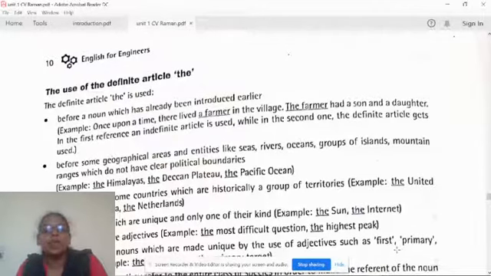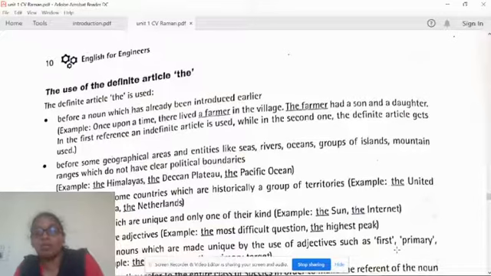Once upon a time, there lived a farmer in the village. The farmer had a son and a daughter. So this is one example. Now see, in the first reference, an indefinite article is used: once upon a time, there lived a farmer. In the same way, when we use the same noun a second time, we use THE. First time, 'a farmer', indefinite article. Second time, when you are referring to the same noun we used in the beginning, you can use the definite article THE.